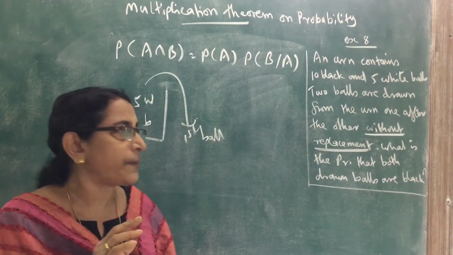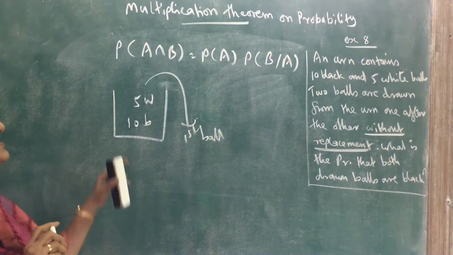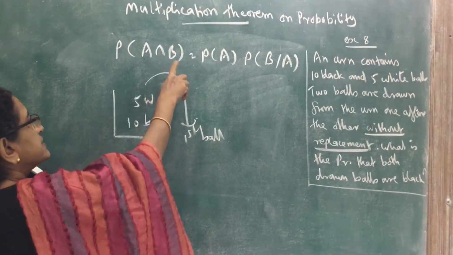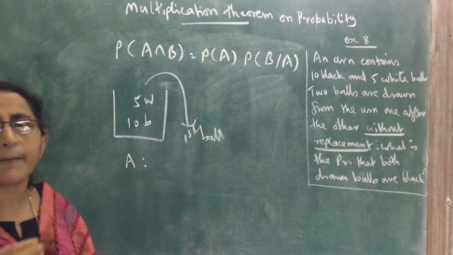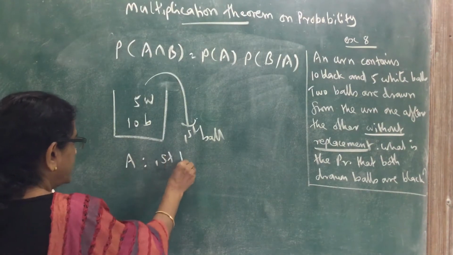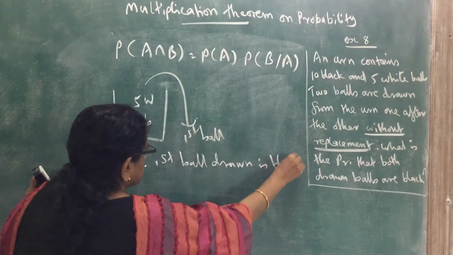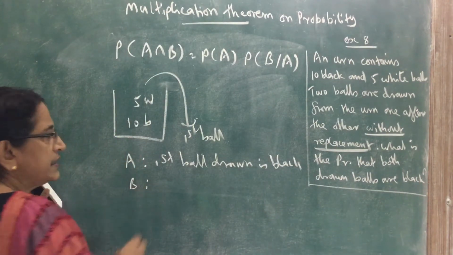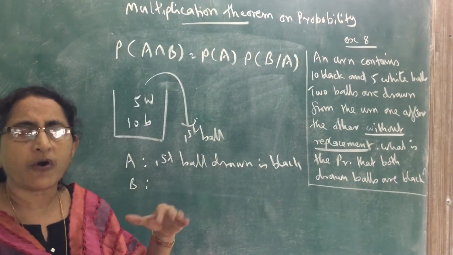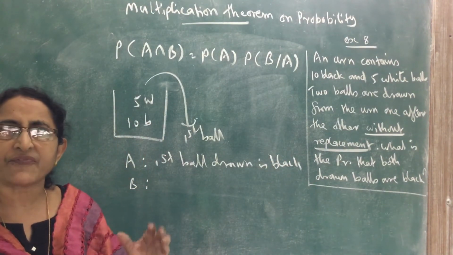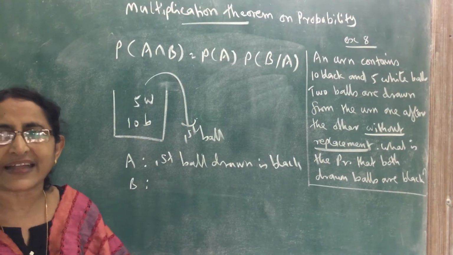So we have to find the probability that both balls drawn are black. We have to consider 2 events, A and B. We can take the event A as the first ball drawn is black, and B be the event that the second ball drawn is black. See, we want to find the probability that both balls drawn are black.